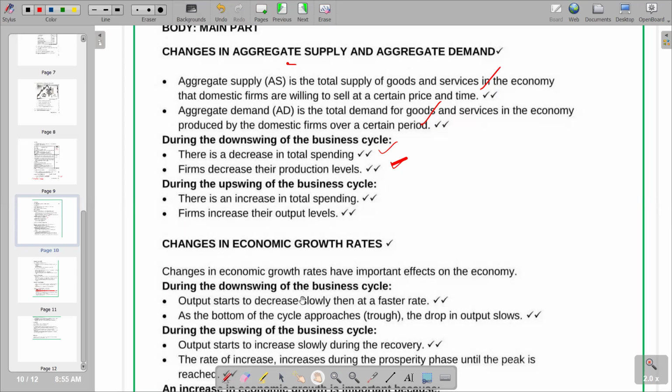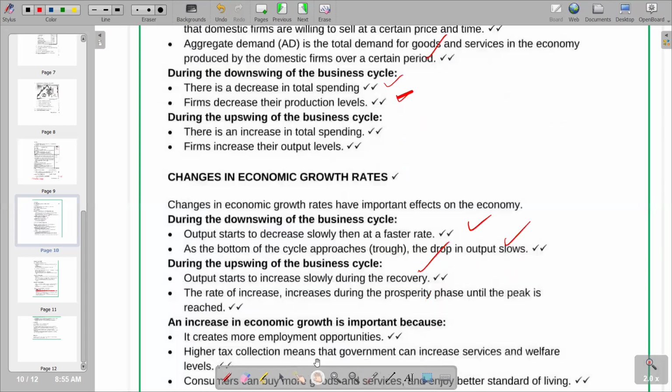So basically, during the downswing of the business cycle, economic growth obviously will decrease. Output starts to decrease slowly, then at a faster rate. So this is the description that we have on the first point. The second point is saying as the bottom of the cycle approaches, the drop in output slows. So that's the description in terms of the downswing, slowly during the recovery. It's just explained within the context of the phases that we have in an upswing and downswing. The third point is saying the rate increases during the prosperity phase until the peak is reached. So this is during the upswing.